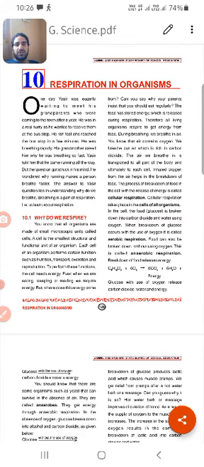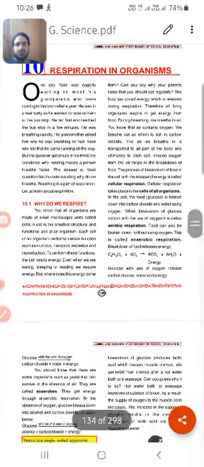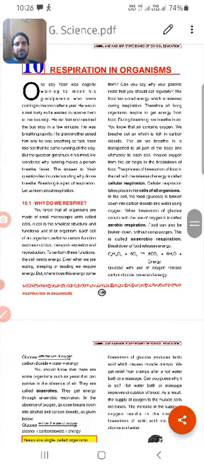But here we have to see the general concepts of these processes. So respiration is the breakdown of food in the cell with the release of energy.